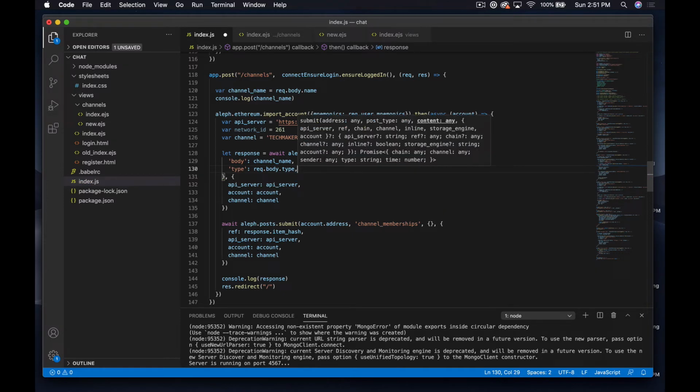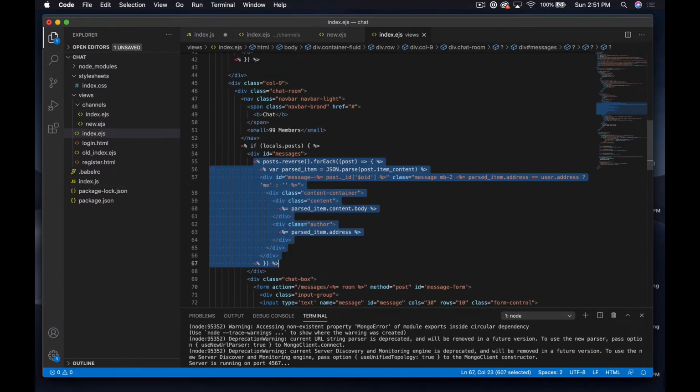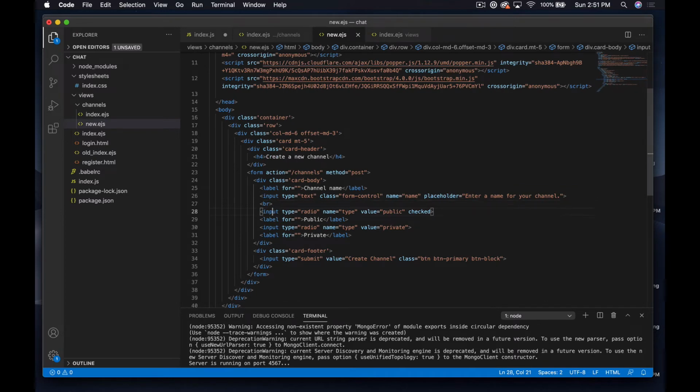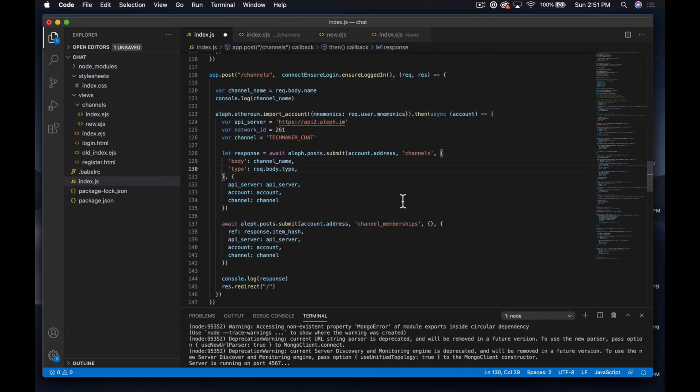Let's check. I'm always forgetting exactly how the params come across here. So yeah, we have name right there, right? And up here we have request.body.name. So this should theoretically be request.body.type. And I'm wondering if it makes sense to just go ahead and put, regardless of if it's private or public, the creator's address in the list of approved addresses, if you see what I mean.